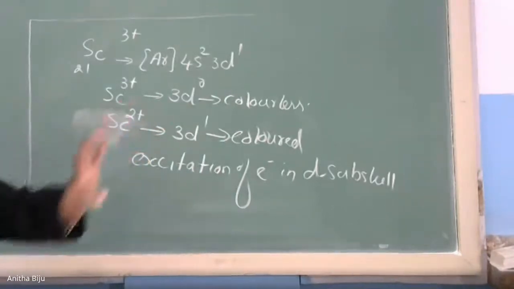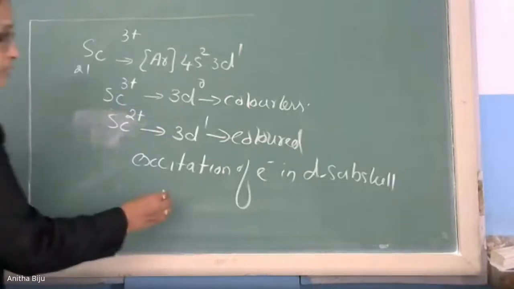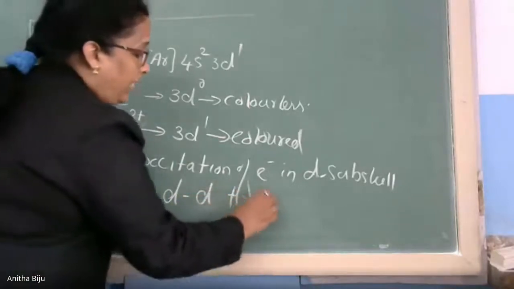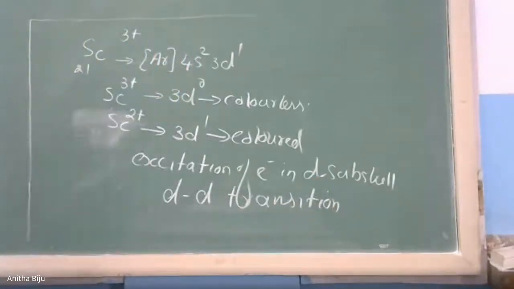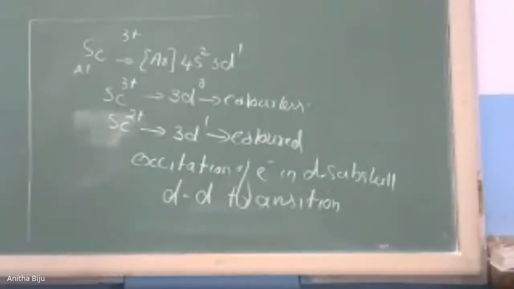In simple language, we can say that it is due to dd transition. dd transition means an electron present in the d subshell is excited. As it is de-excited, it releases energy in the form of radiation, and that radiation belongs to a particular color in the visible spectrum. So that's why it is colored. This is the reason behind color formation of compounds of transition elements. I think it is clear to you.